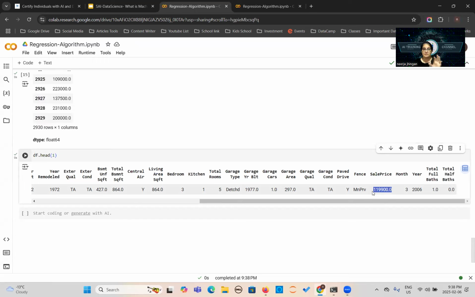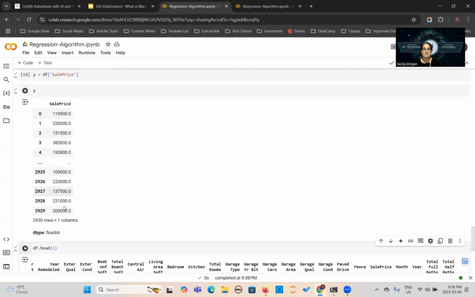This is also called a regression task. Why? Because your target contains continuous values only. It's not 0 1 0 1 repeating, nor 0 1 2 3 4 repeating. It's a continuous number, increasing and decreasing.